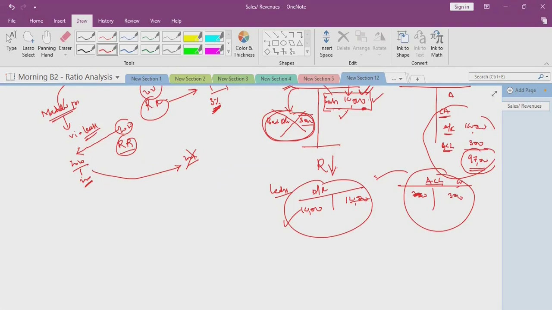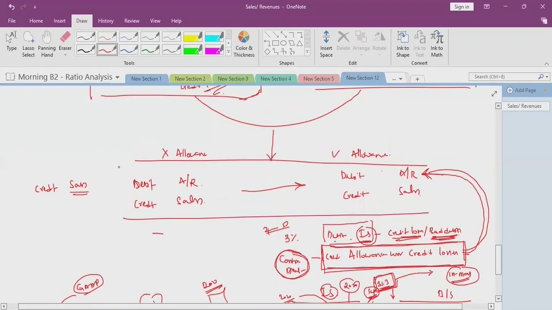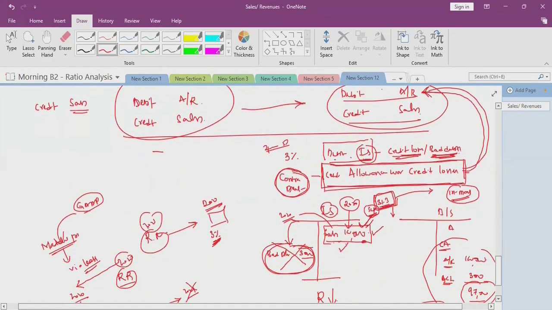If we are not following the allowance method, there is no bad debt. So simply we will record debit accounts receivable, credit sales. And when we are following the allowance method also, the entry is the same: debit accounts receivable and credit sales. Then, if we are not following the allowance method, there is no further entry.